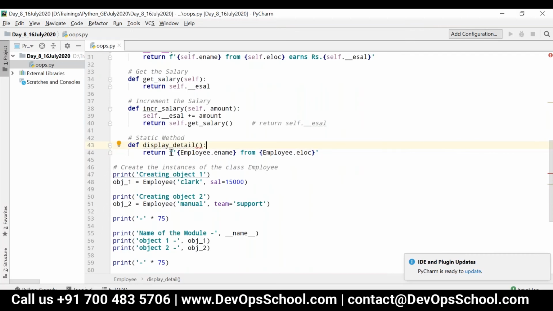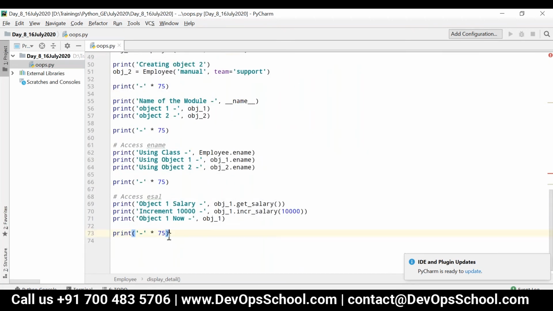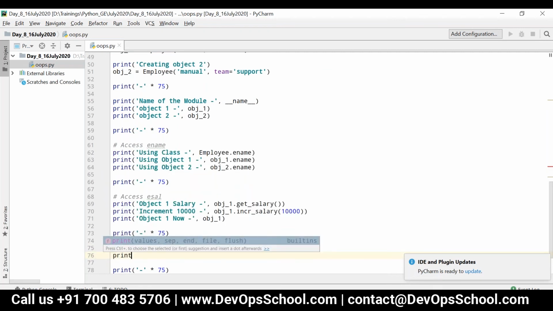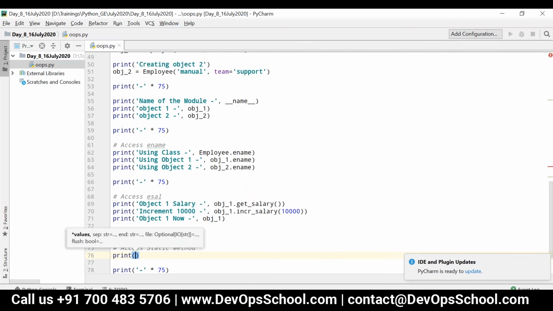Then I have just placed one formatted string, that is employee.ename from employee.elocation. So if I want to access that method, let's say access static method, I can write print, okay, static method output.